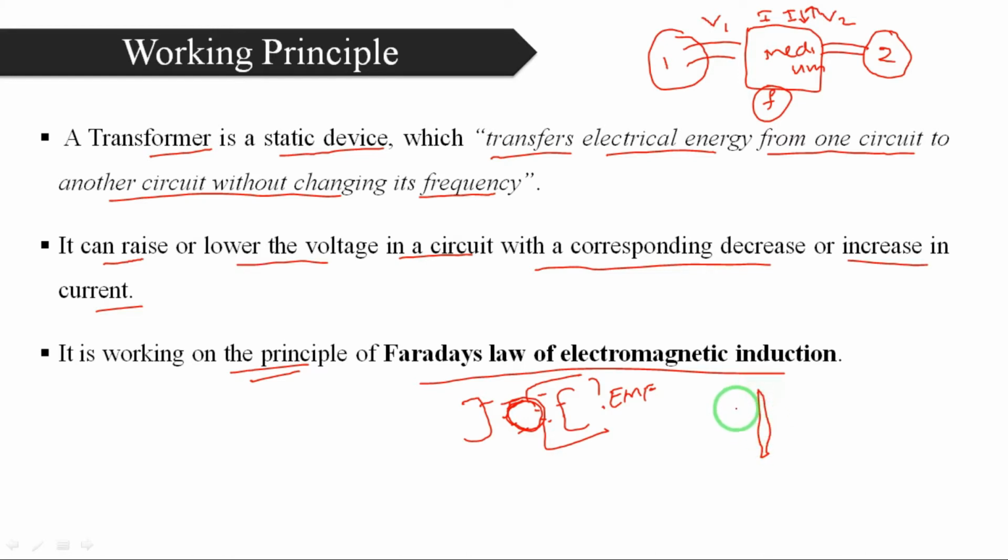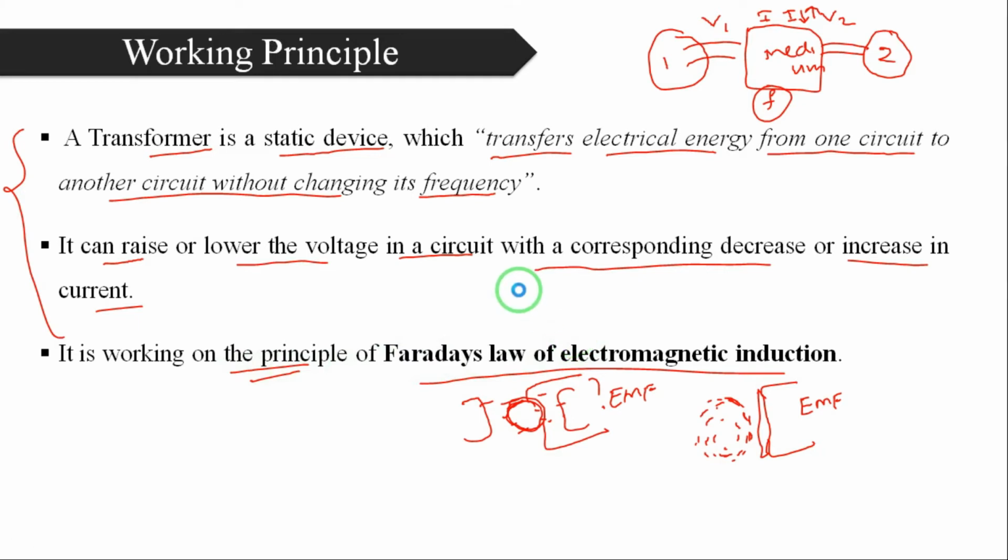Or, a constant conductor is placed in a moving magnetic field, then an EMF will be induced across the conductor. Okay, this is the main working principle. You can understand this working principle in the further slides, I will explain clearly. From this slide we can know a transformer is a static device which transfers energy from one side to another side without changing its frequency. Its main function is to raise or lower the voltage level with a corresponding change in current. It depends upon Faraday's law of electromagnetic induction.